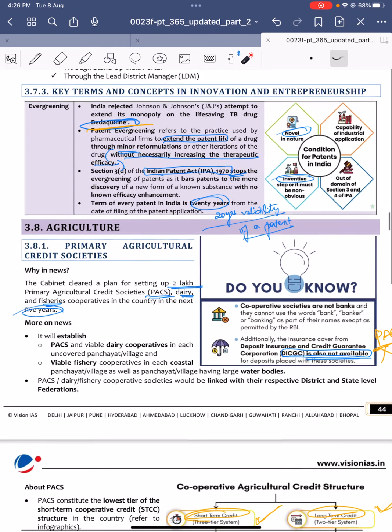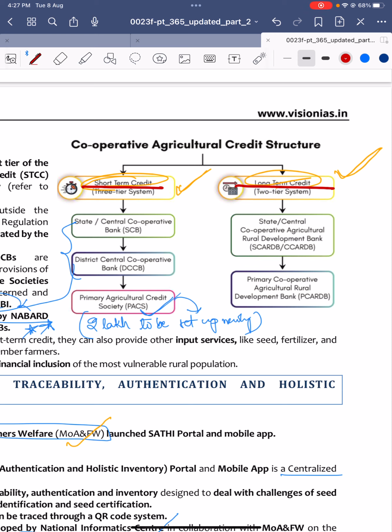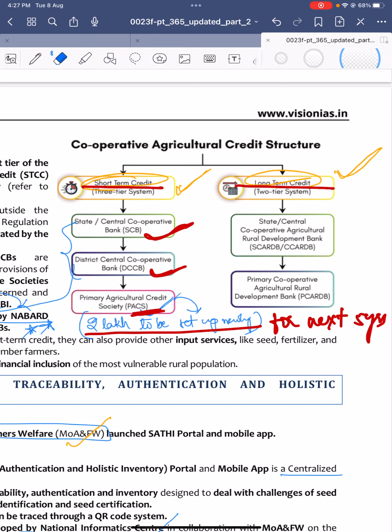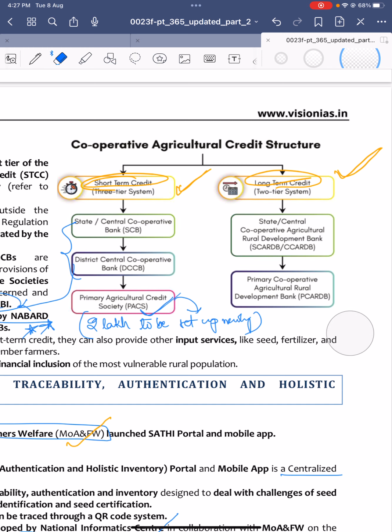see, this is a cooperative credit structure of short-term credit and long-term credit. This is the short-term credit and this is the long-term credit. Under this short-term credit, the entities present are state or central cooperative bank, district central cooperative bank, and primary agriculture credit societies. And recently the government proposed to set up nearly 2 lakh of these in the next 5 years. This is the government's proposal.